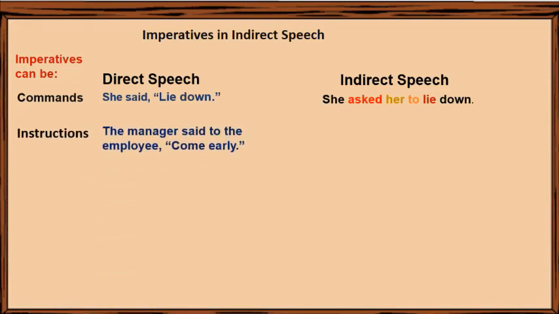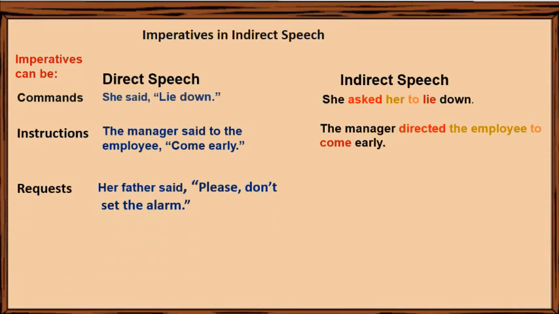Instructions. The manager said to the employee, come early. The manager directed the employee to come early. We use the reporting verb directed to show instructions. The employee is the object of the reporting verb, and we have the infinitive to plus base form come.